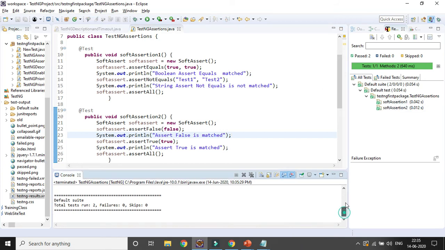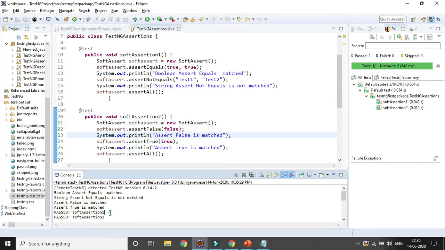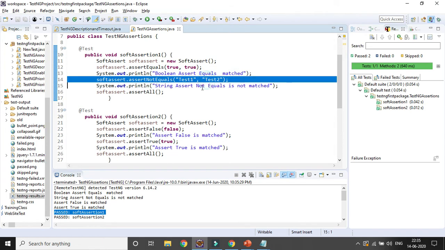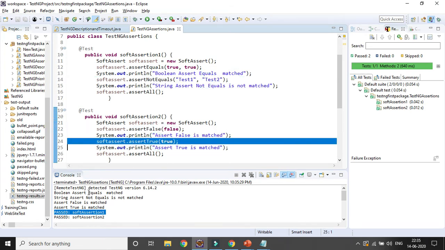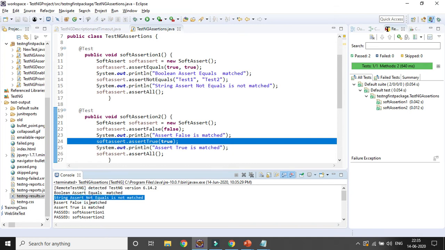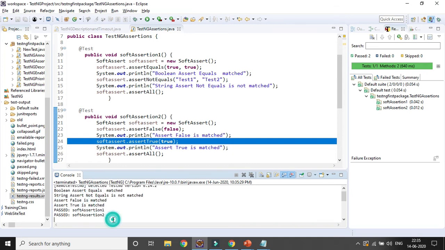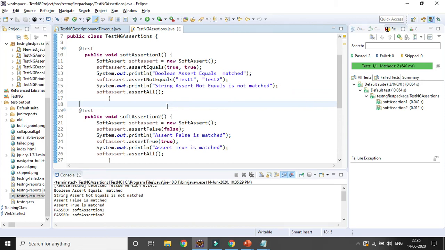And here if you go to the console, you can see both the test cases getting passed because all the assertions are passed. Assert false equal to false, assert true equal to true, and all the output is coming. Boolean assertion equal match, it will also match. So that's why you can use the soft assertion and hard assertion.